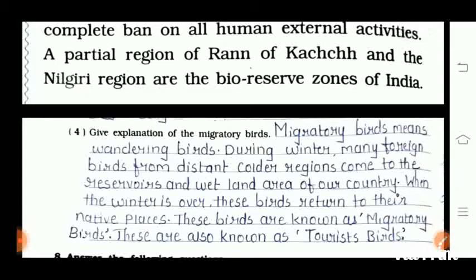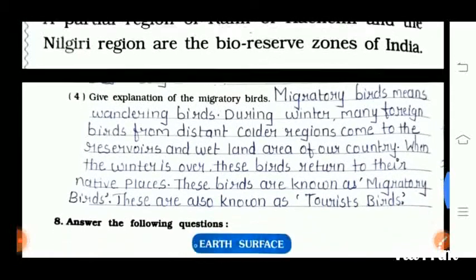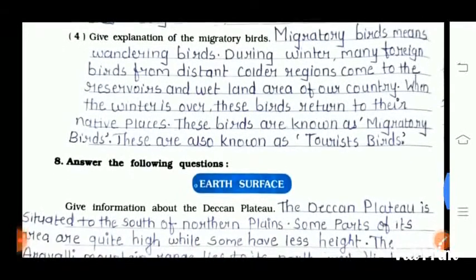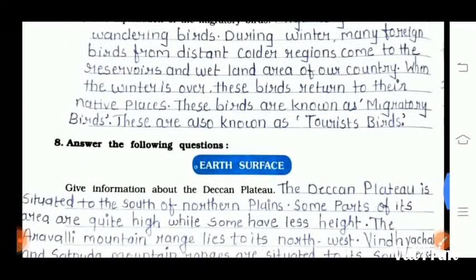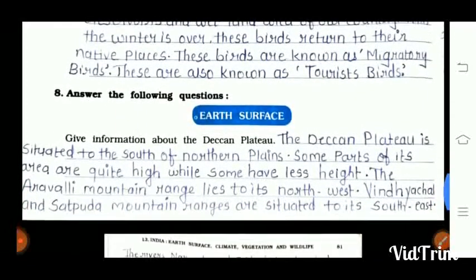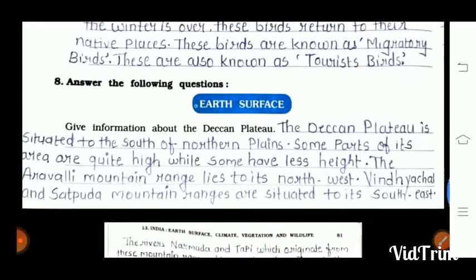Next question, the fourth one: give an explanation of migratory birds. Migratory birds means wandering birds. During the winter, many foreign birds from distant colder regions come to the reservoirs and wetland areas of our country. When the winter is over, these birds return to their native places. These birds are known as migratory birds. They are also known as tourist birds.